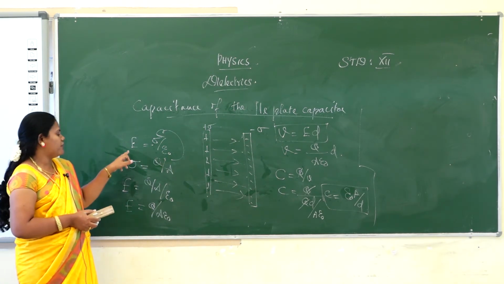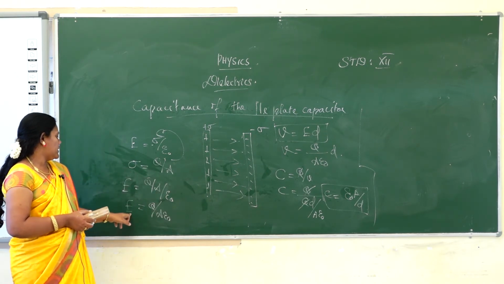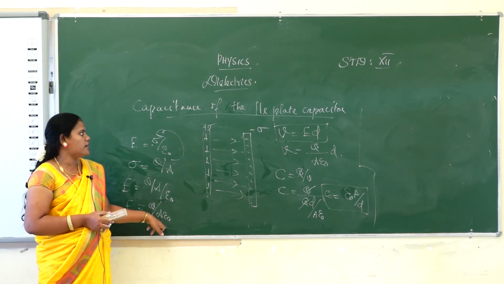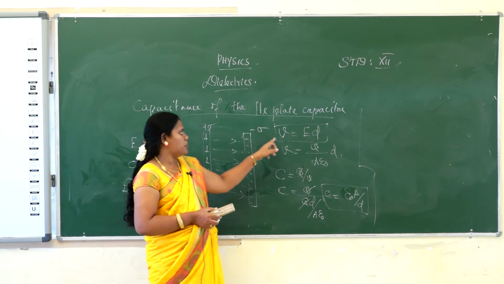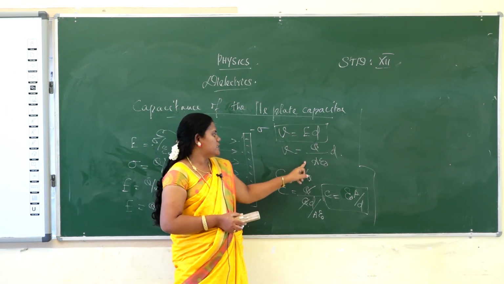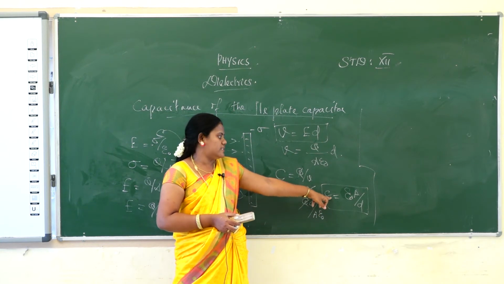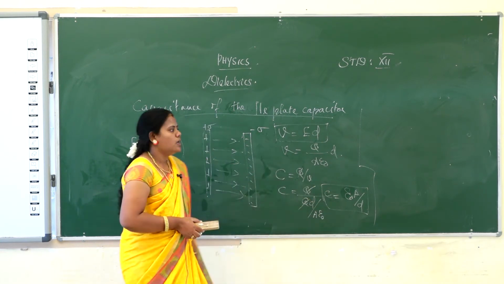First find the electric field by putting in the value of sigma: E is equal to Q by A epsilon naught. The formula for the potential difference is V is equal to E into D, so substitute the E value here. And C is equal to Q by V, so substitute the V value in this part, and easily calculate: C is equal to epsilon naught A by D. Okay, and then